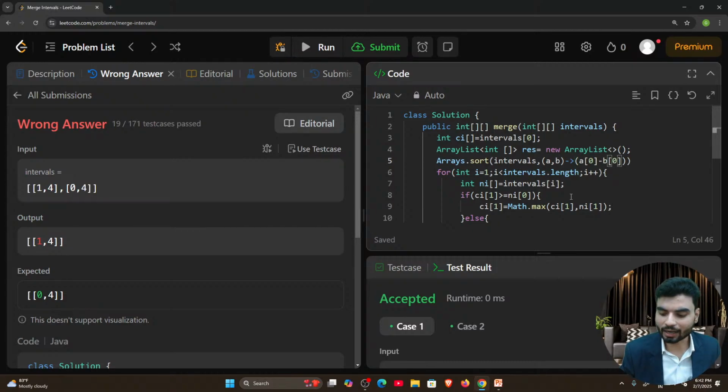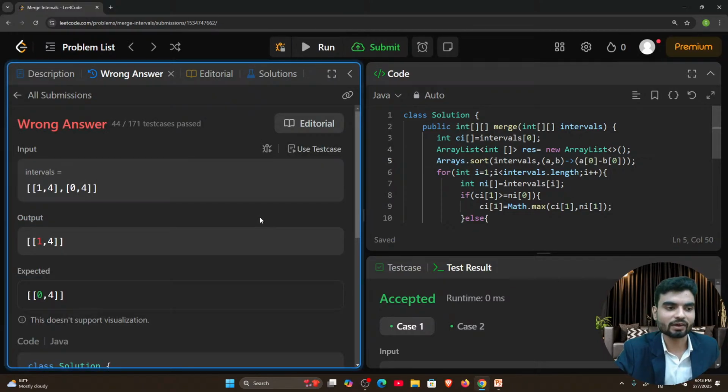So this is the comparator which you can remember and understand. When you want ascending order, you write a0 minus b0. If you want descending order, you reverse it, b0 minus a0. And the array will be sorted. Now if you run this, you will see it's working fine.